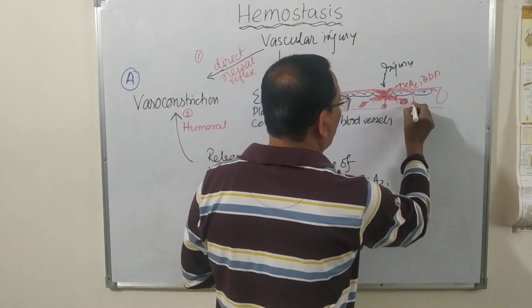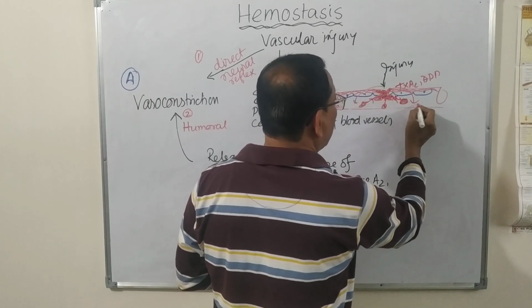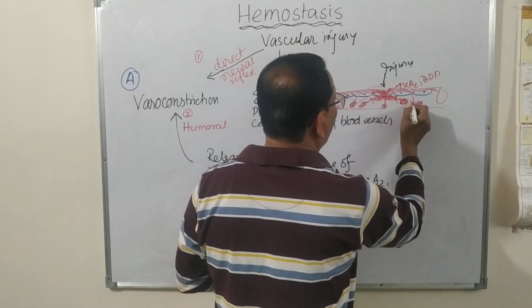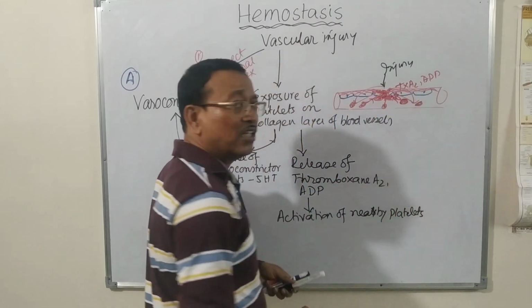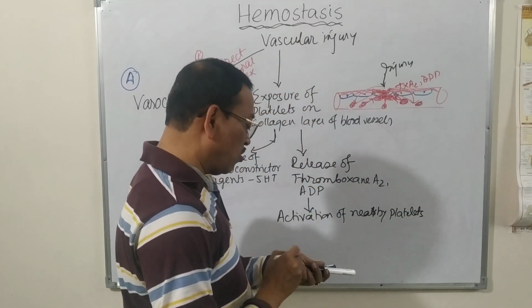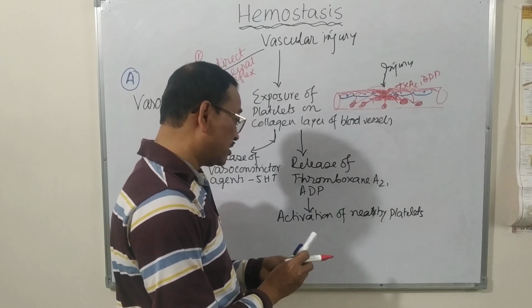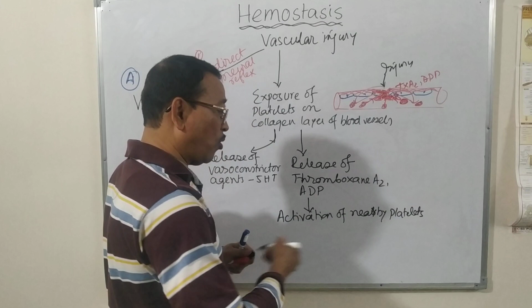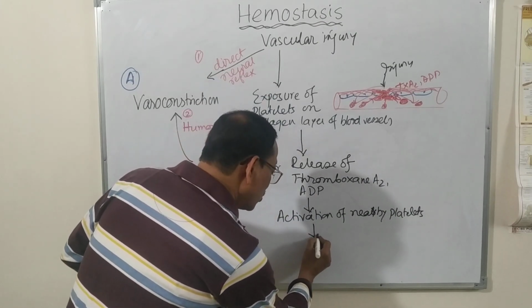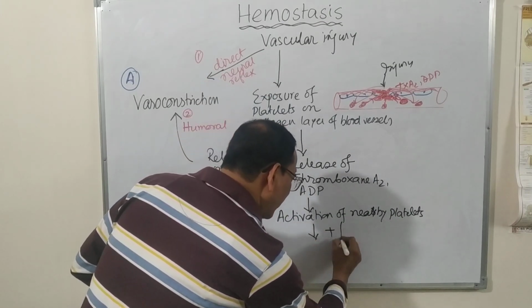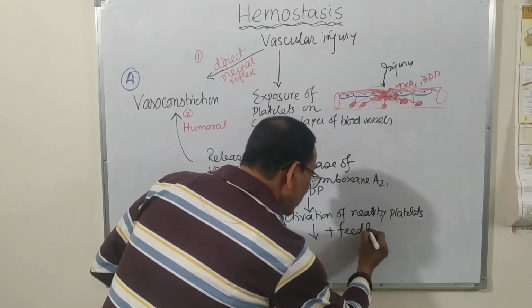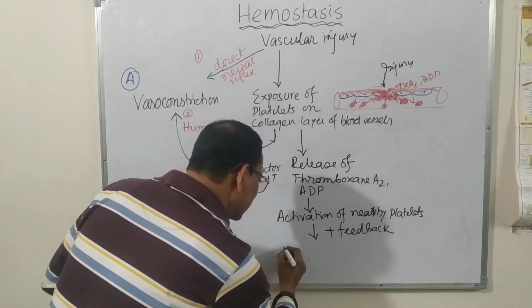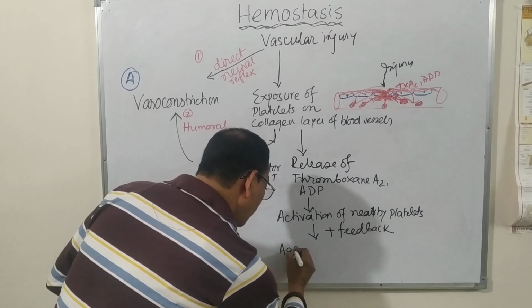Because of this positive feedback, they will again be attracted, and that ultimately results in the aggregation of the platelets,